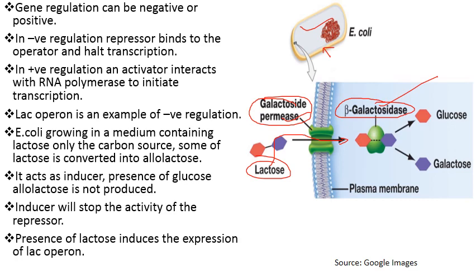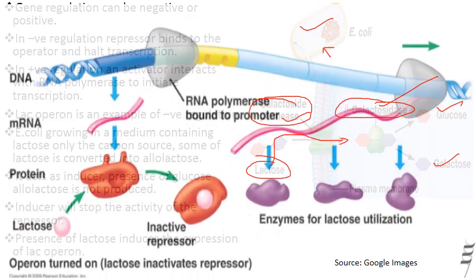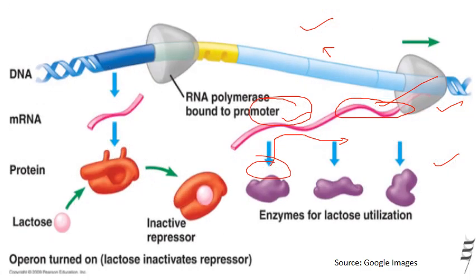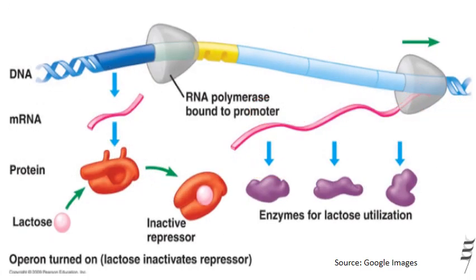It is then acted upon by the enzyme beta galactosidase, and this enzyme breaks it into its monomeric units, that is glucose and galactose. So in the presence of inducer, that is lactose, this lactose binds with the protein previously known as repressor, coded by the Lac I gene, that is the regulatory gene.